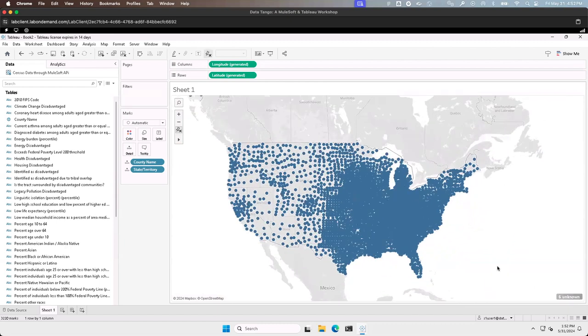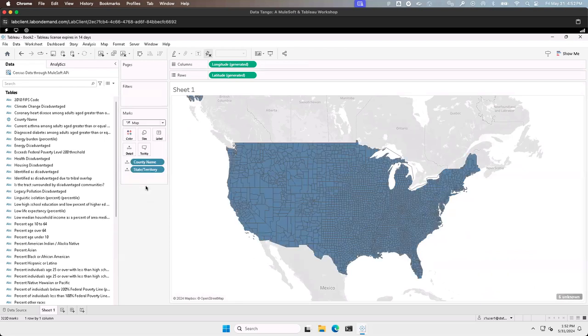If I zoom in onto the continental US right here, I've got all these different dots. Now, I really wanted this to show up as a map, not as dots. Tableau automatically assigned it to dots, but if I wanted to say, hey, actually, can you show this to me in the form of a map? I can go to my marks card and select map. Now I can see all the shape files for all the different counties within the US.